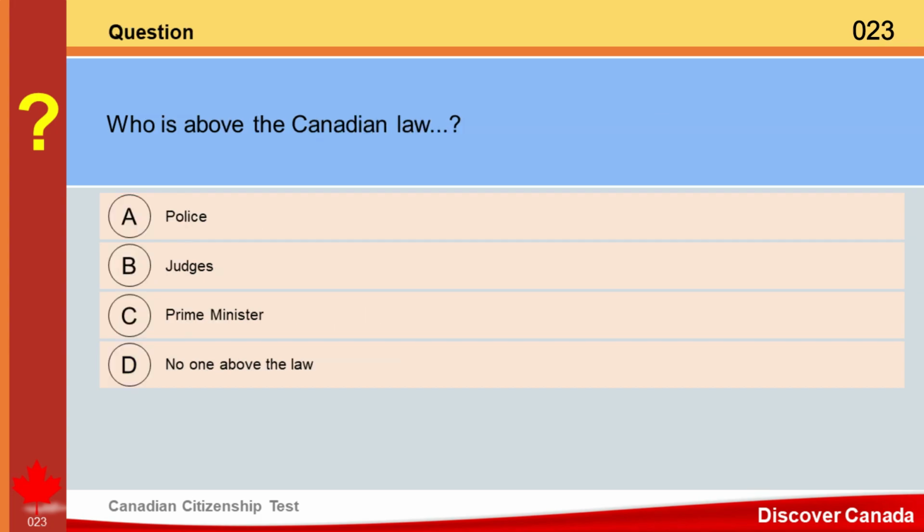Question. Who is above the Canadian law? A. Police. B. Judges. C. Prime Minister. D. No one above the law. Answer. D. No one above the law.